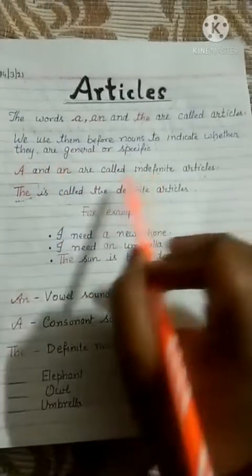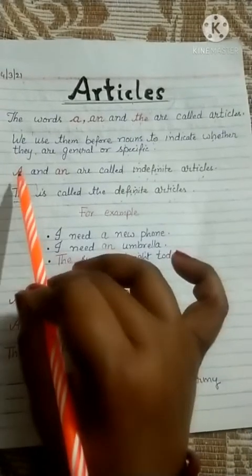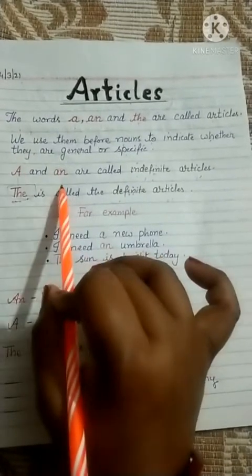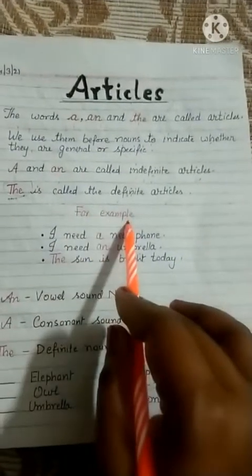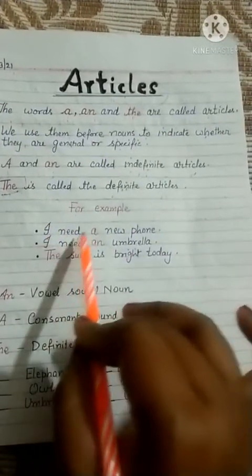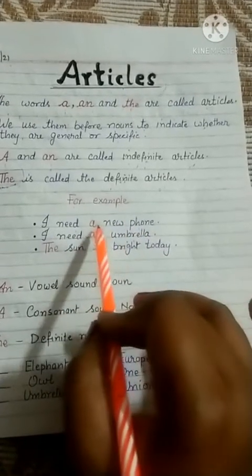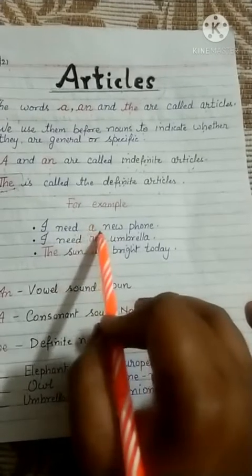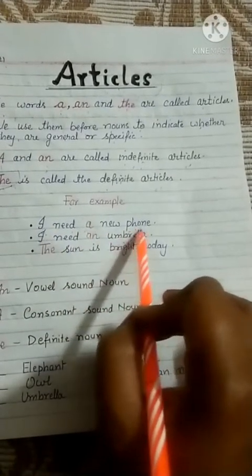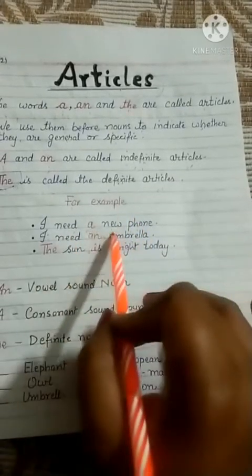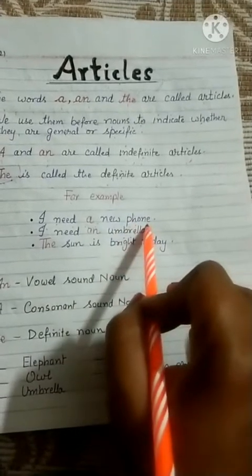And when we are not sure about the noun or it is more in number, we use a and an. Okay, for example, if I give some examples to you, I need a new phone. It is a phone, which we can count easily. So I need a phone.